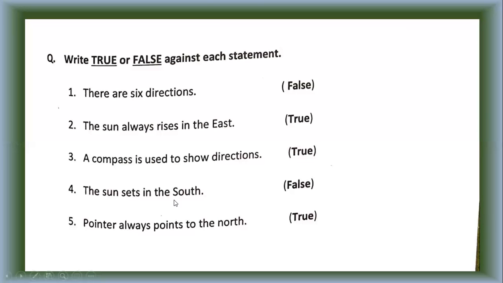The sun rises in the east and sets in the south. Is it correct? No, because the sun sets in the west. So this is false. If there is south, then it's a false sentence. The pointer always points to the north. Which pointer? The pointer of the compass. Yes, it has a magnet and it is adjusted like that. It always points to the north. So it's a true sentence.